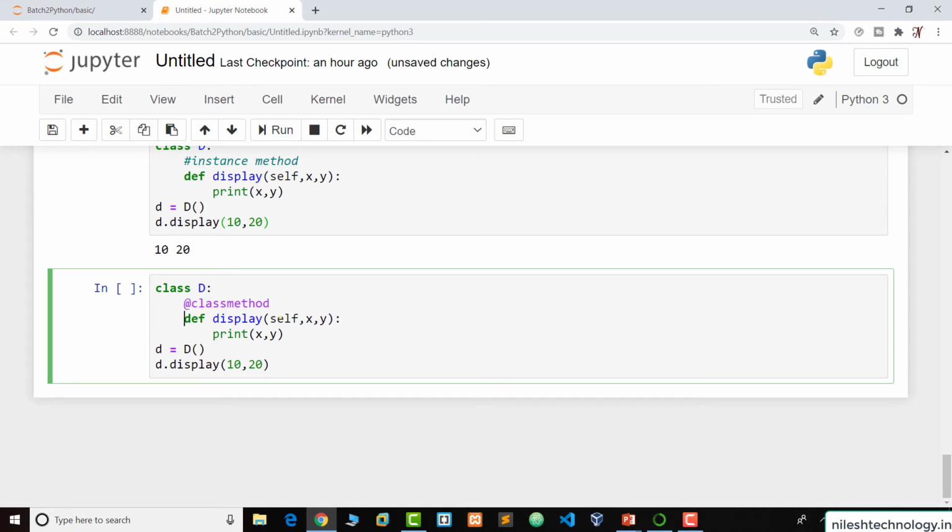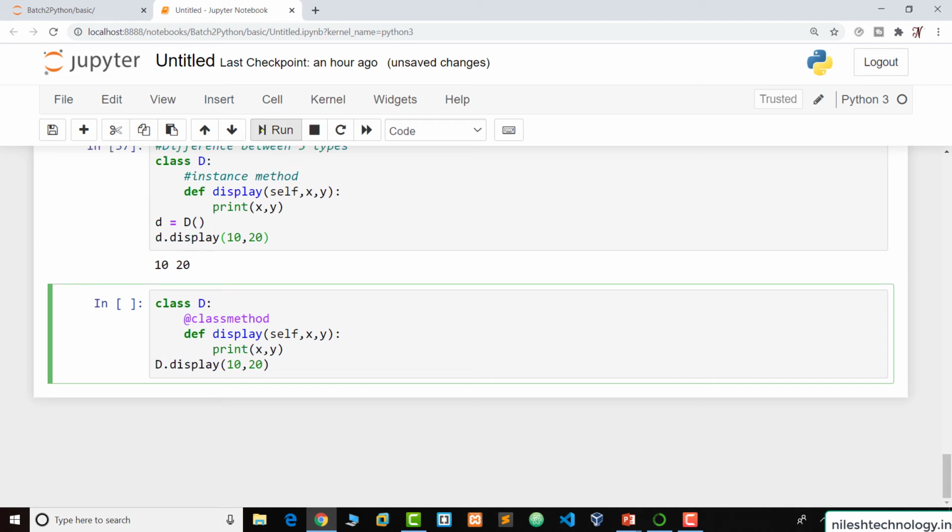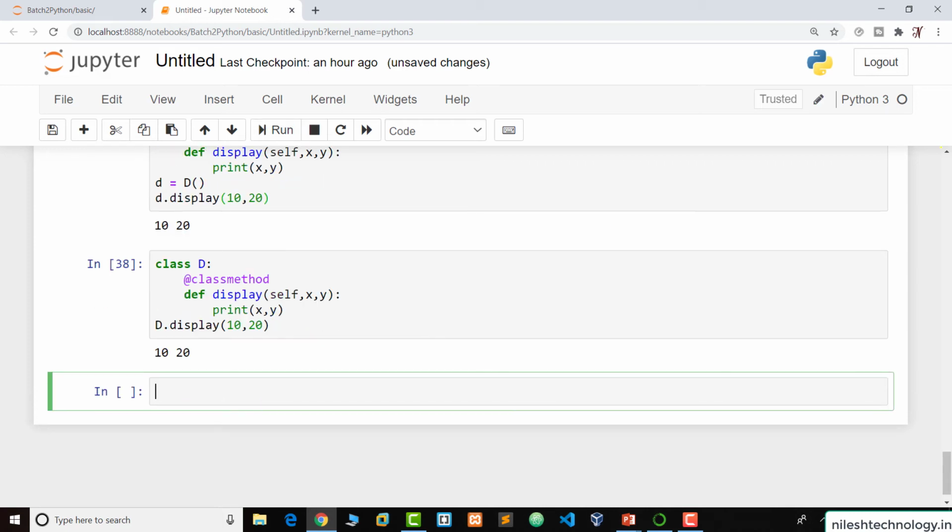This parameter self is like a class name. It means we call this display method directly without any object. So run, this is the output.